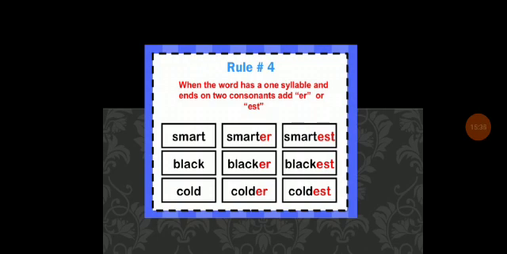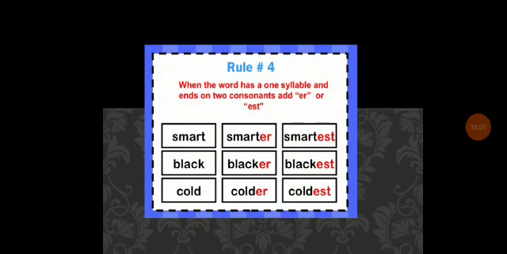So smart, and we add ER as usual. When the word has one syllable and ends on two consonants, add ER or EST. Smart, smarter, smartest.